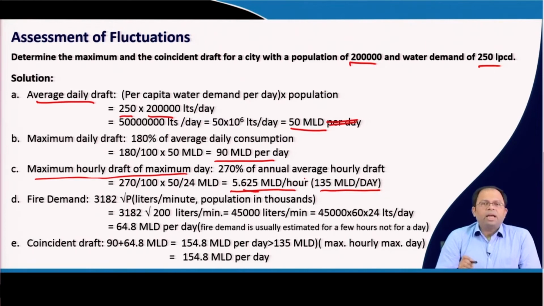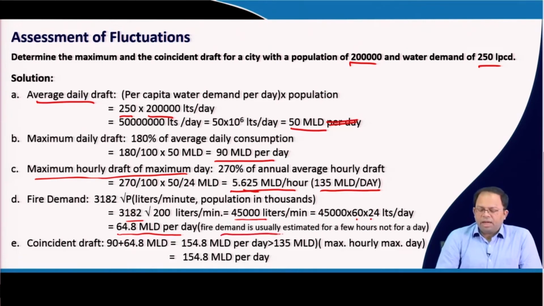Now, as I told you earlier, we also have to consider the coincident draft. To understand the coincident draft, we first have to determine the fire demand. We estimate the fire demand using Kuichling's formula, which is 3182 into root P. This is in liters per minute and population is given in thousands. When we compute 3182 into root 200, we get around 45,000 liters per minute, which comes to around 45,000 into 60 into 24 liters per day, which is around 64.8 MLD per day.